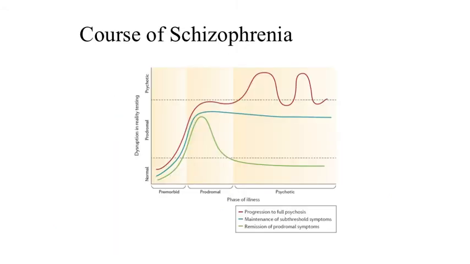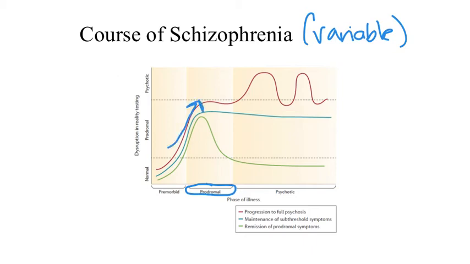Although there is significant variability in the clinical presentation of schizophrenia, there are a few factors that are in common. The first is the presence of a prodromal period or prodromal phase. This is a period of time early on in the course of an illness where an individual might experience some odd or strange or changing symptoms or behavior.